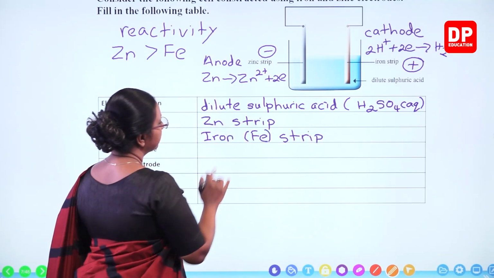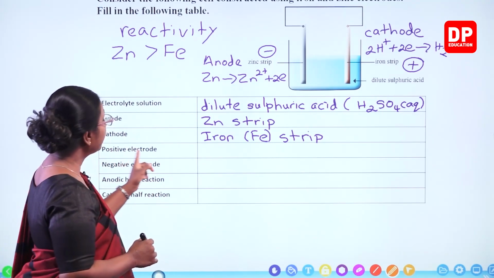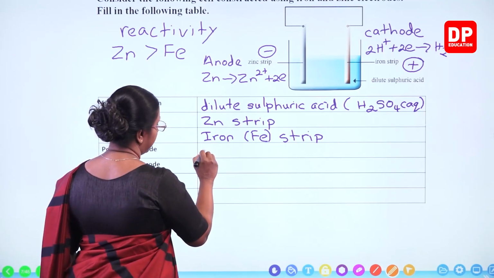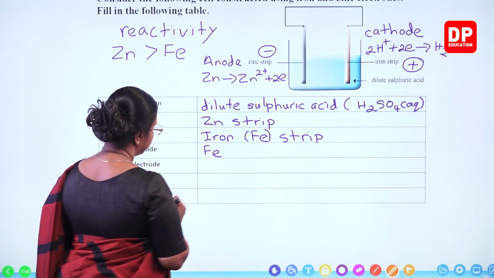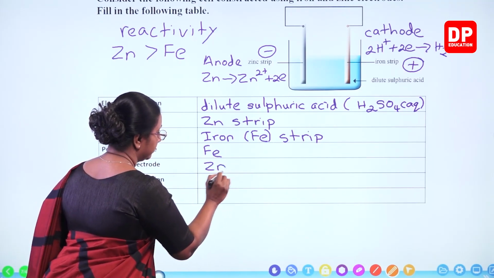So here also, instead of zinc, you can write it as zinc, Z-I-N-C. Then what is the positive electrode? It is the iron strip. Fe is the positive electrode. And the negative electrode is zinc.